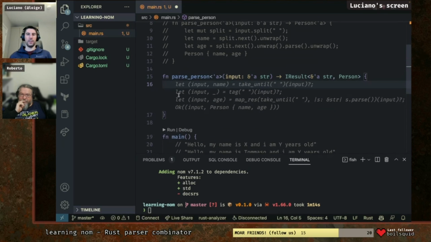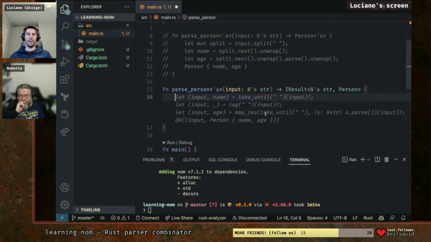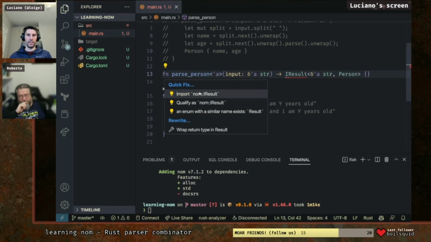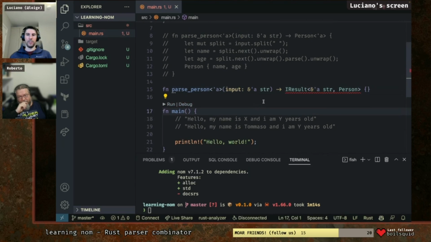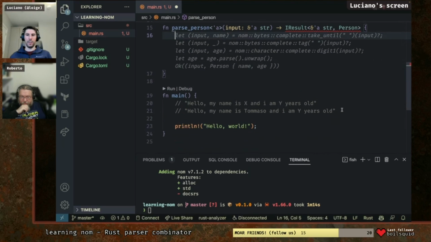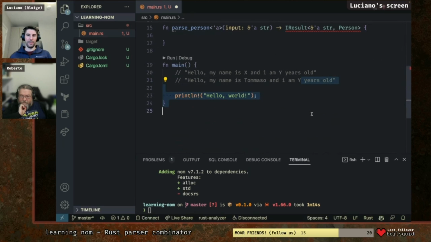Okay, now it should complain that we need to import this IResult from nom. Okay, now we haven't done this yet. So we can do a few things. Let's remember our input: Tommaso is 32. Thank you, Tommaso, for being our guinea pig. So this is the input.